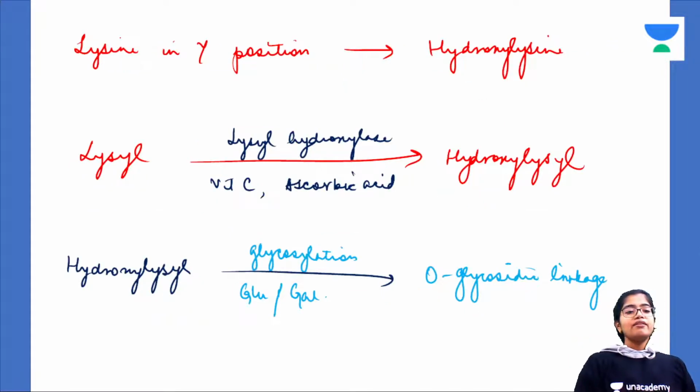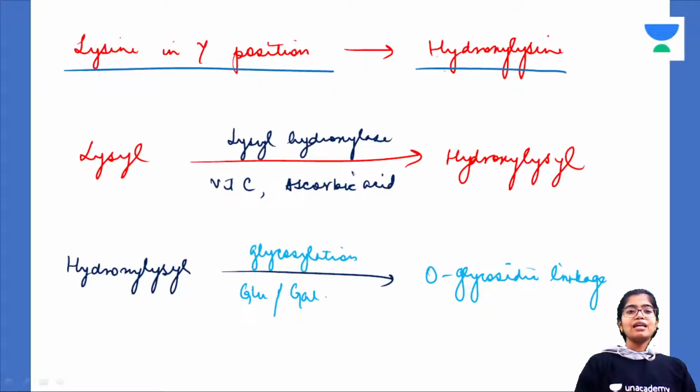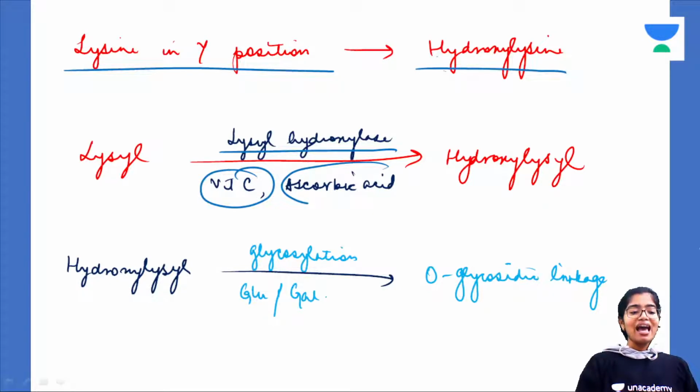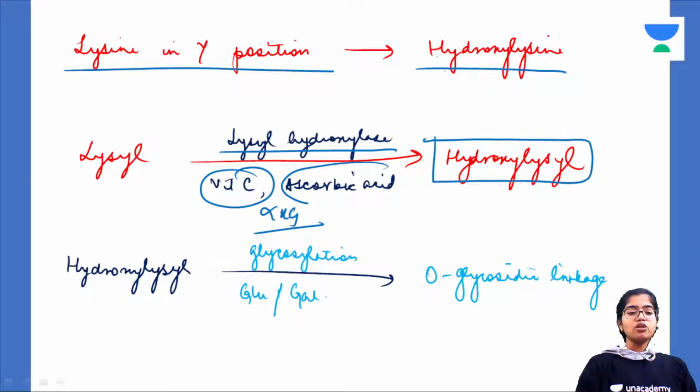Similarly, whenever lysine is present in the Y position, lysine is also converted to hydroxylysine through the enzyme lysyl hydroxylase. Similar cofactors: vitamin C and alpha ketoglutarate. Vitamin C and ascorbic acid are one and the same. So the cofactors are alpha ketoglutarate and ascorbic acid. And what does it form? Hydroxylysine. They also provide rigidity to the collagen structure.